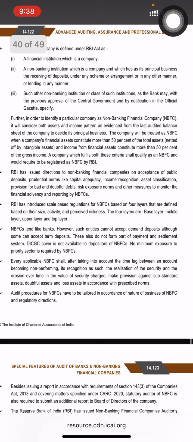Further, in order to identify a particular company as an NBFC, RBI will consider both assets and income pattern as evidence from the last audited balance sheet of the company to decide its principal business. The company will be treated as an NBFC when a company's financial assets constitute more than 50% of the total assets netted off by intangible assets, and income from financial assets constitutes more than 50% of the gross income. A company which fulfills both these criteria shall qualify as an NBFC and would be required to be registered as an NBFC by RBI.